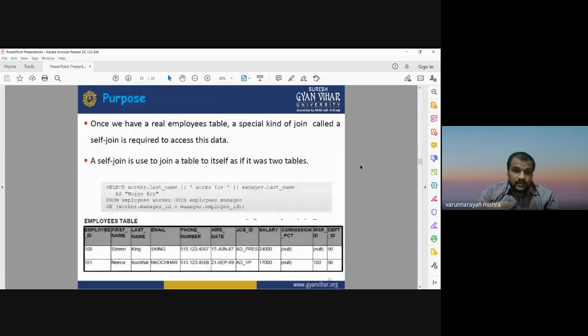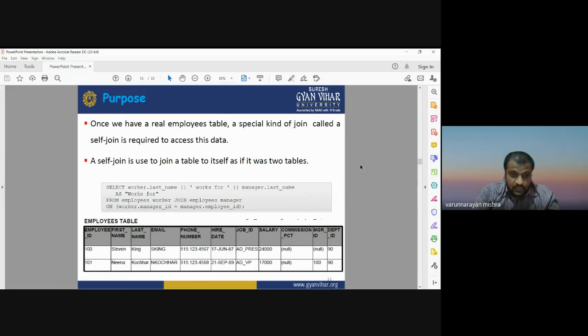So the purpose of hierarchical data or self join is that once we have a real employee table, a special kind of join called a self join is required to access this data. A self join is used to join a table to itself, as if it were two tables. This is the employee table showing the employee ID, first name, last name, email, phone number, everything.